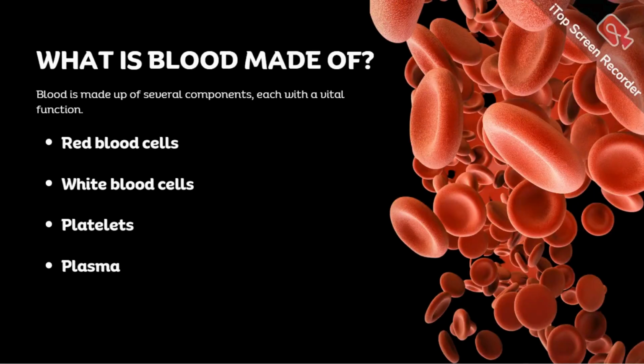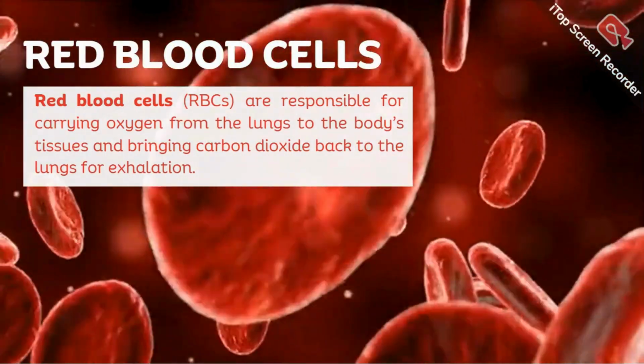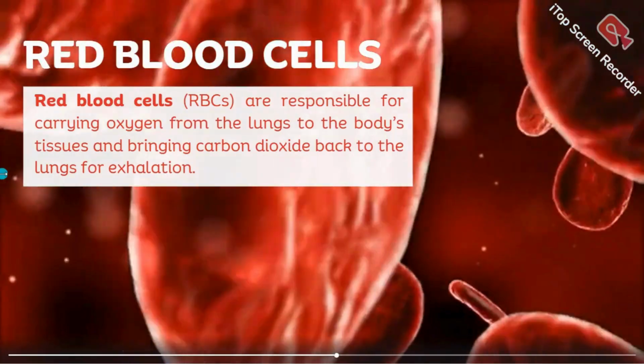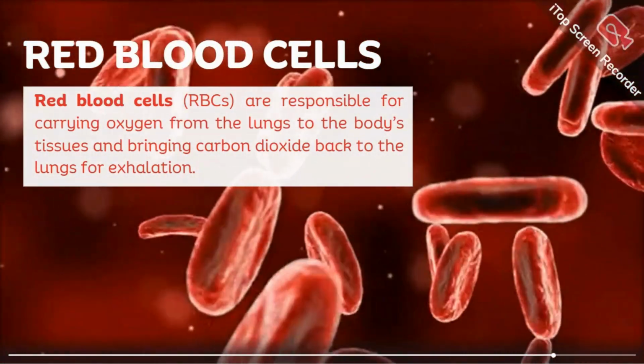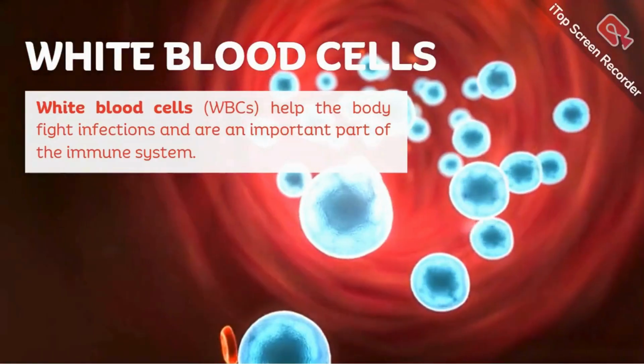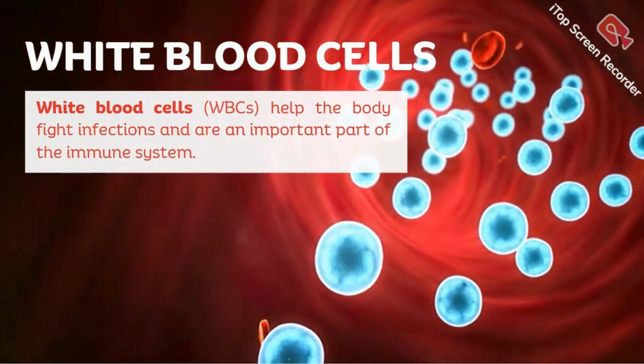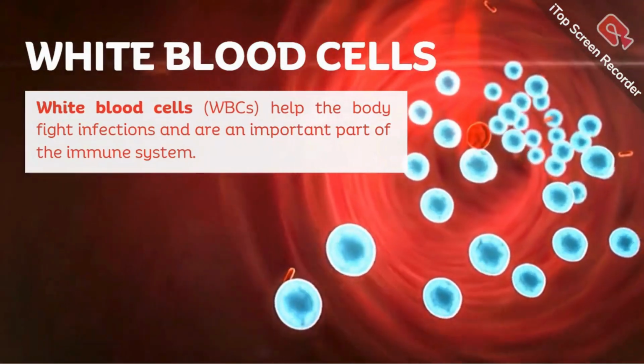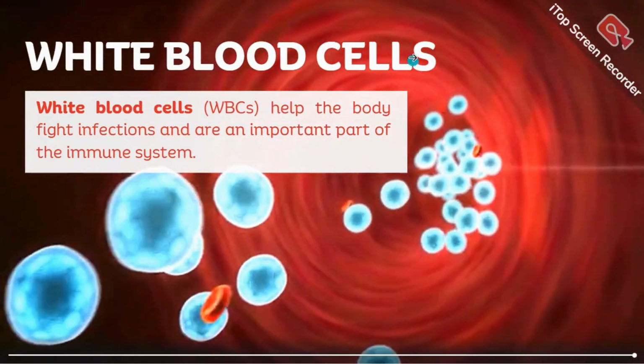So, what is blood made of? Blood is made of several components, each with a vital function: red blood cells, white blood cells, platelets, and plasma. The red blood cells, RBCs in short, are responsible for carrying oxygen from the lungs to the body's tissues and bringing carbon dioxide back to the lungs for exhalation. White blood cells, WBCs in short, help the body fight infections and are an important part of the immune system.